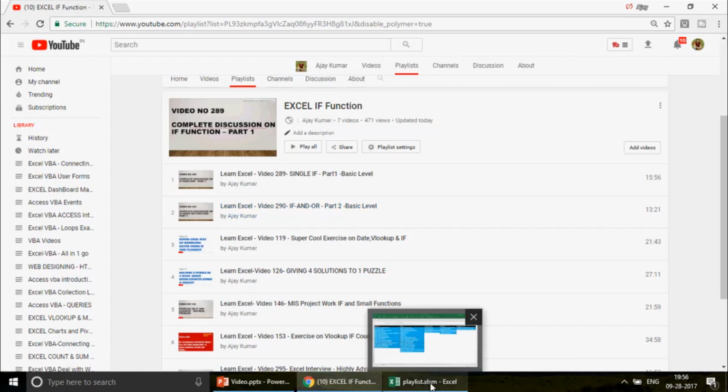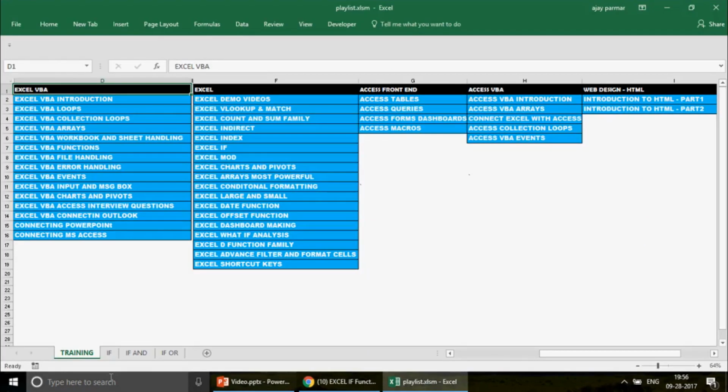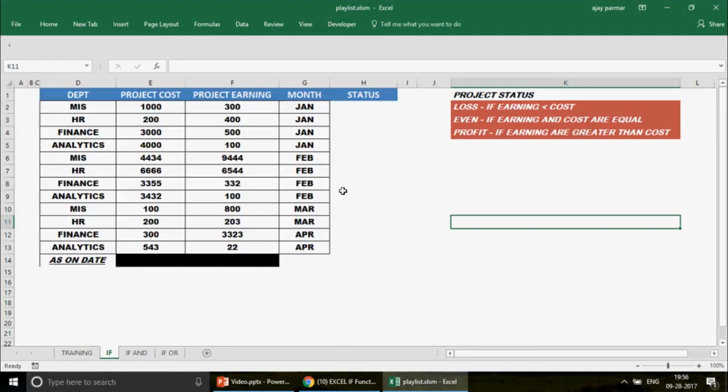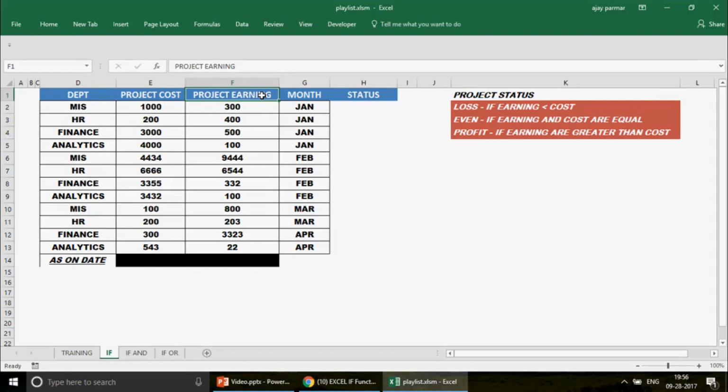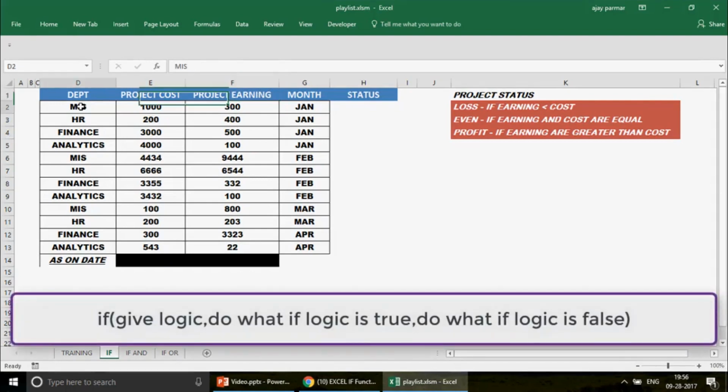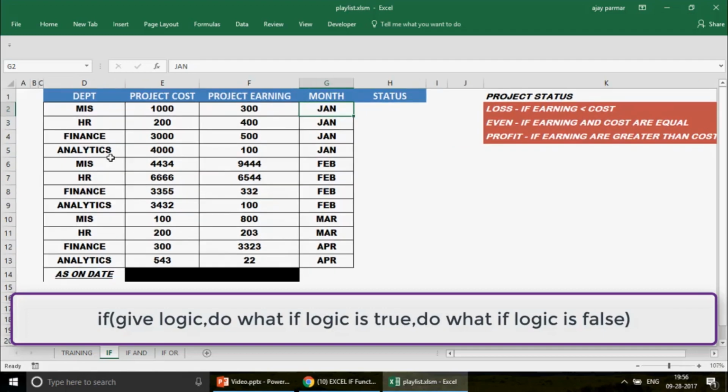So let's come back to the topic and talk about today's exercise. I have here a very small data where I have got the department names, the project cost, and the project earning, showing which department has earned how much and in which month. So we have here the MIS department, HR department, finance department, analytics department, and month on month they have their data.